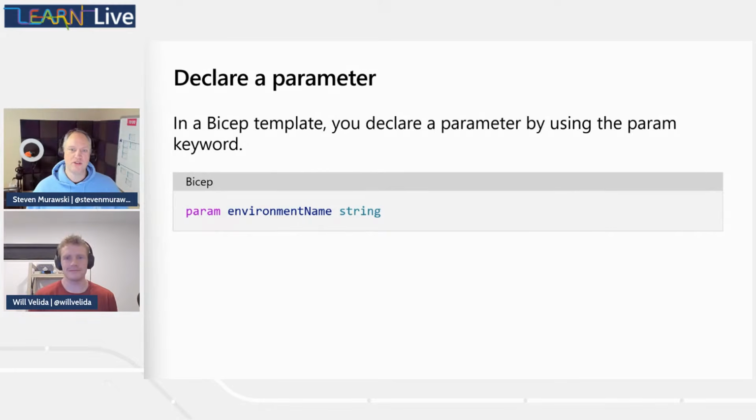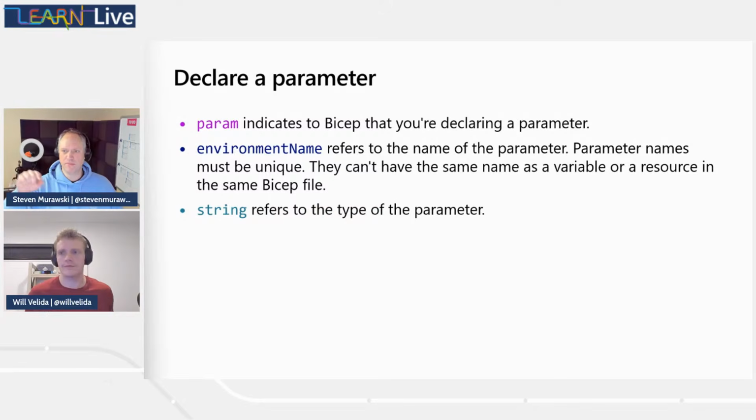Bicep provides a way to define those parameters in a nice, easy syntax, right? And we can actually put them anywhere in our template file, but by convention, we usually put them towards the top. So you have one place to look in your Bicep file for the parameters that are relevant for that module. And we define them with a particular keyword. We can give them a name, a data type, and actually let's go one more slide in, and let's really dive into the elements of this parameter.